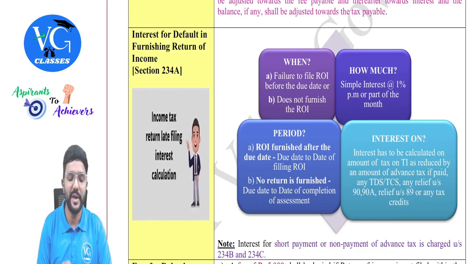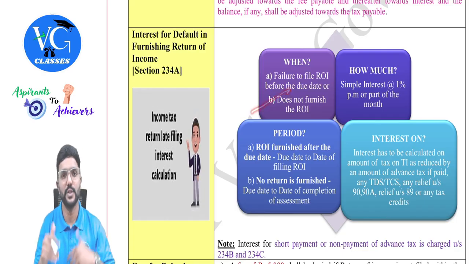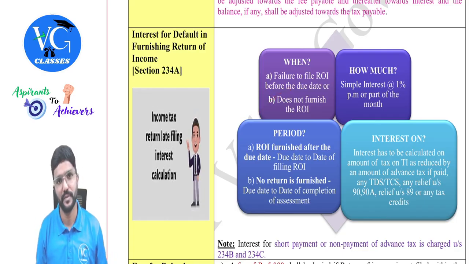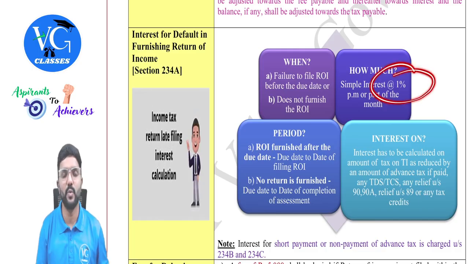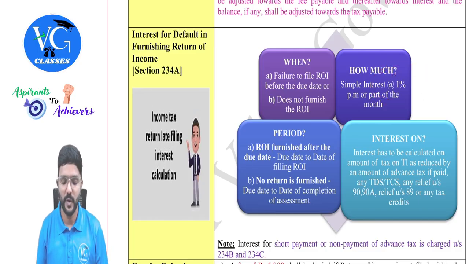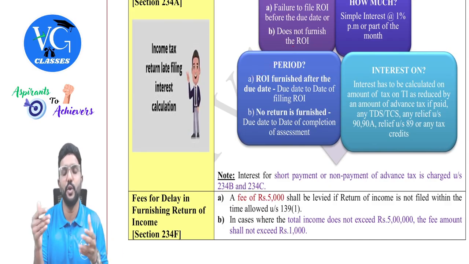Okay. First of all, when interest under section 234A is levied is when the assessee has failed to file the return of income before the due date, or the assessee has not at all furnished the return of income. Even for belated return also late interest would be charged, guys, along with late fee. Okay. So interest is at 1% per month or part of the month. Okay. Period. Interest is from when to when?